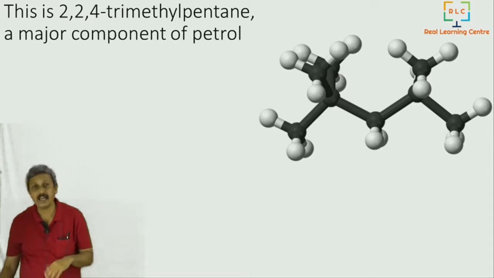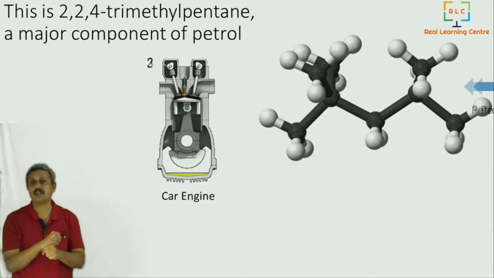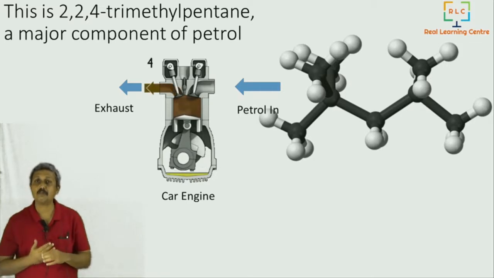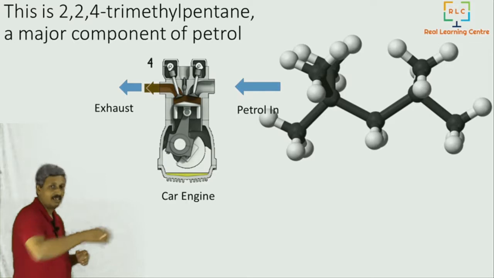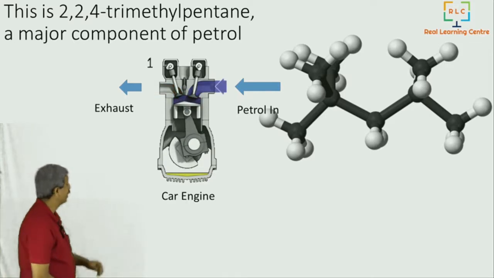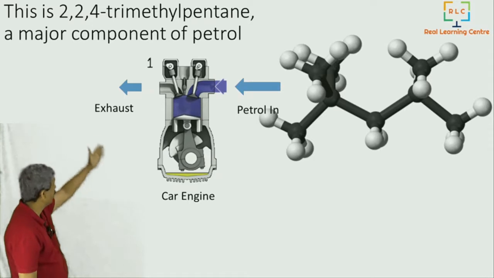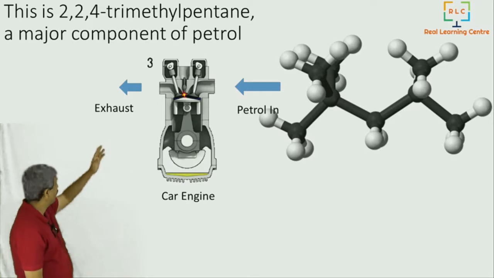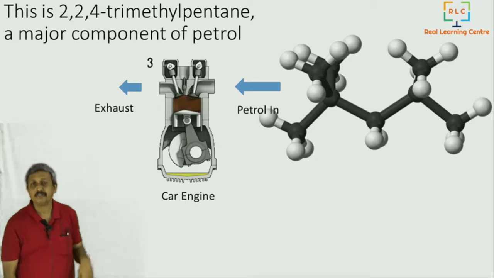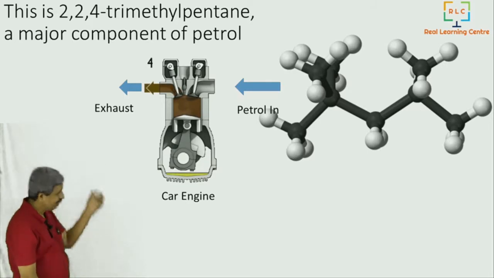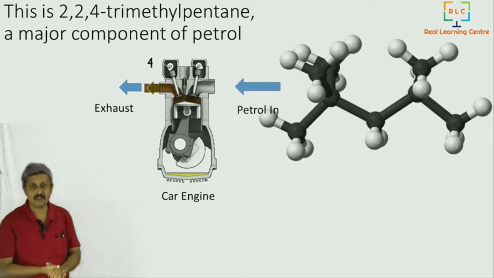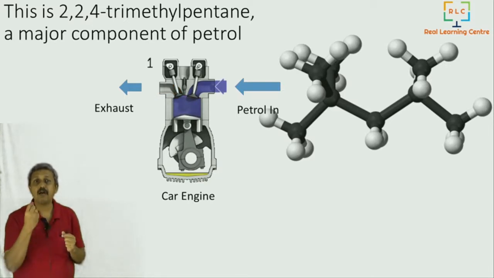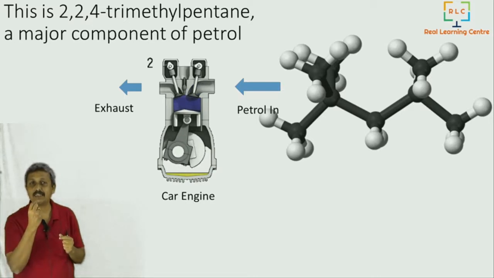And now, let us say I take such petrol and fill it into your car. When I fill the petrol into the car, from the petrol tank, finally it goes into the engine. An engine is basically a cylinder and a piston that is going up and down, you can see. So when the petrol gets into that, it comes through an inlet valve and goes out through an outlet valve. Petrol comes inside as a gas, and once it comes inside, there is a spark plug that you can see, which now is lighting up.